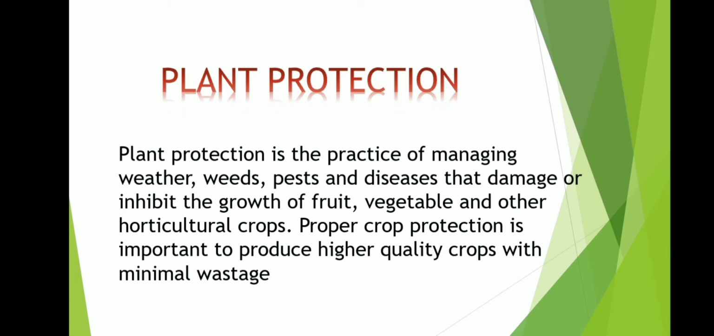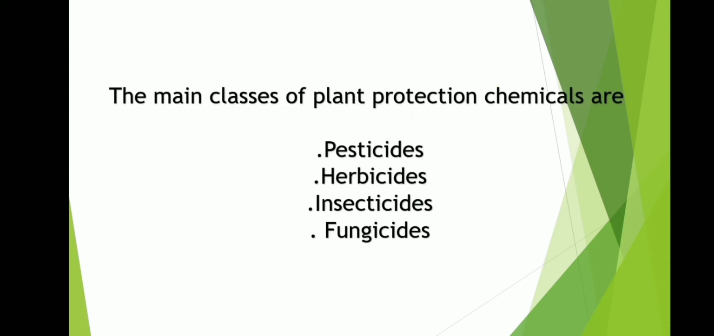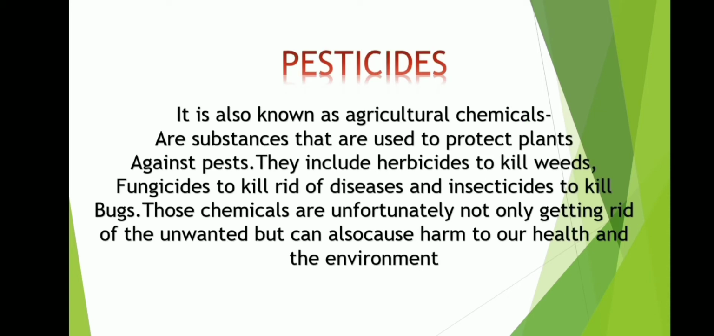The main classes of plant protection chemicals are pesticides, herbicides, insecticides, fungicides and etc. First we are going to discuss pesticides. It is also known as agriculture chemicals. These are substances that are used to protect plants against pests. They include herbicides to kill weeds, fungicides to get rid of diseases and insecticides to kill bugs. Those chemicals are unfortunately not only getting rid of the unwanted but can also cause harm to our health and the environment.